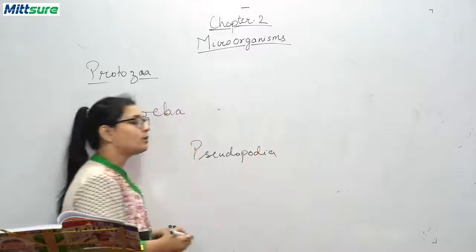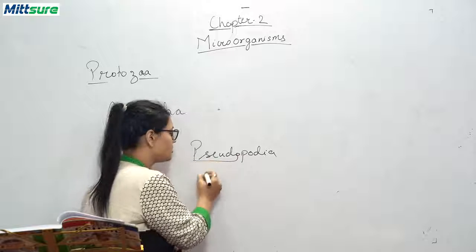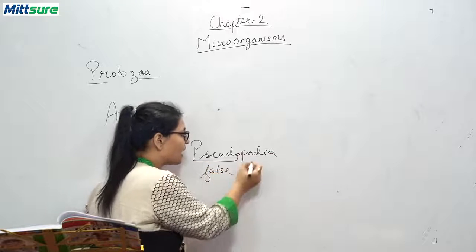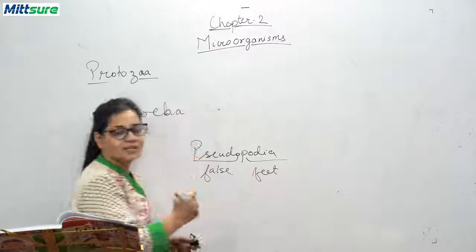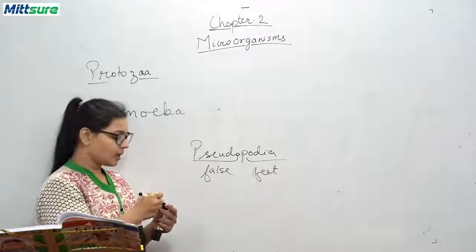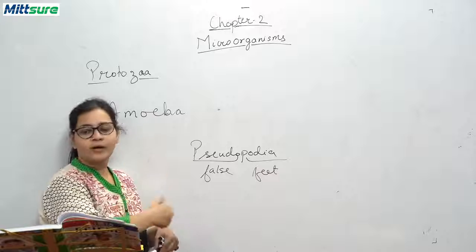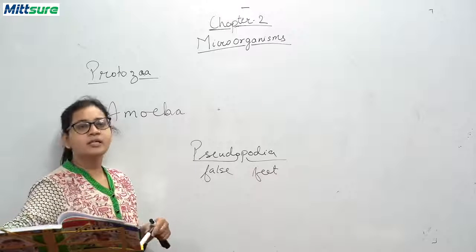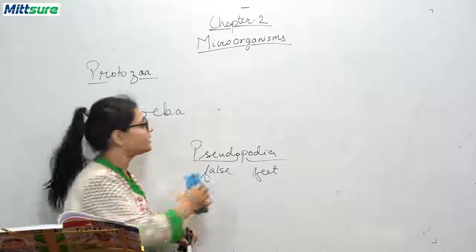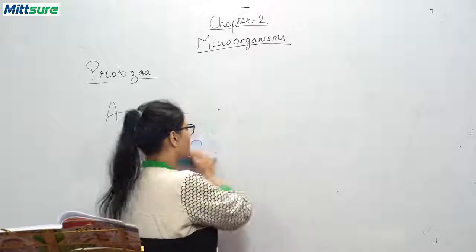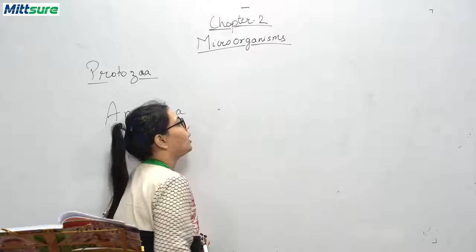Okay, what is this called? It is called pseudopodia, and pseudo means false, and podia means feet. So that is false feet, and this pseudopodia helps in the movement of this amoeba from one place to another. That is, they carry out temporary pushing out of cytoplasm. This is how this amoeba moves from one place to another.